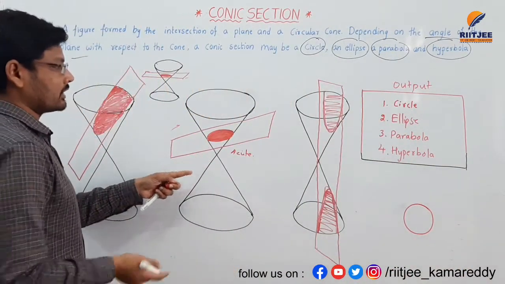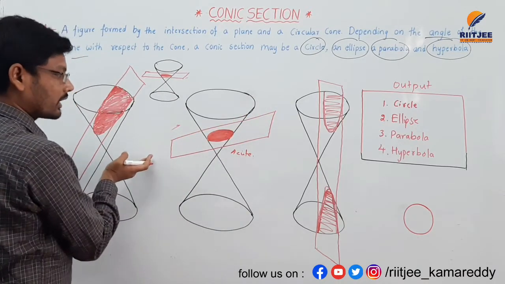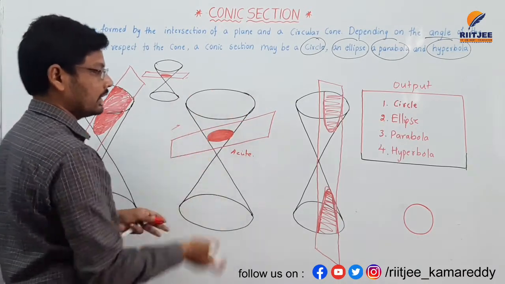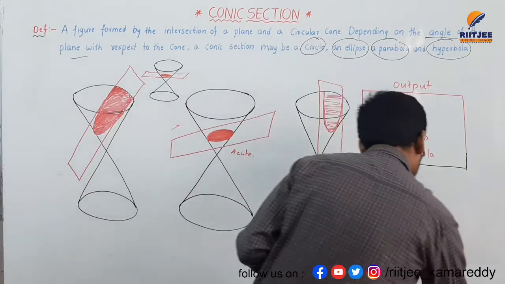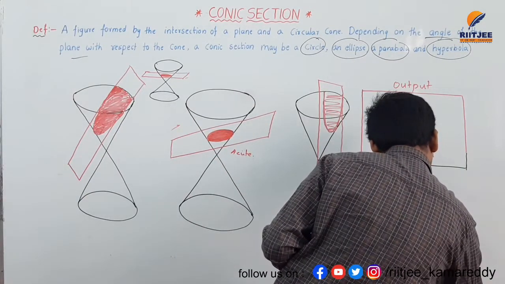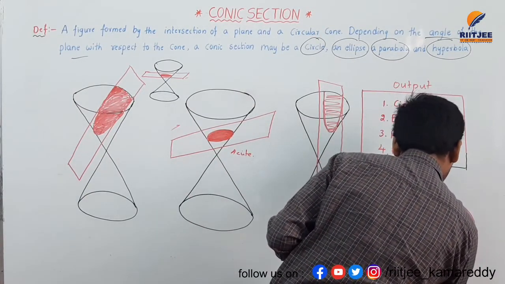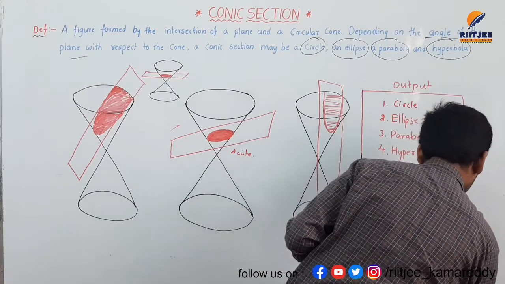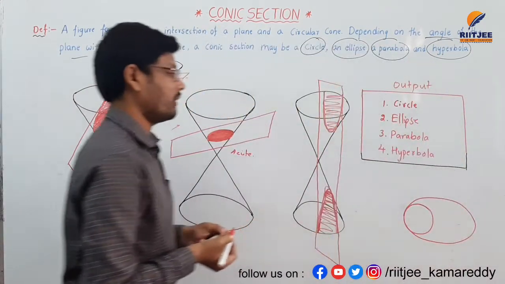And the second diagram is, if a plane is intersecting the right circular cone with an acute angle, it will make an ellipse here. This is an ellipse. Ellipse is nothing but like an oval. This is the shape of an ellipse.